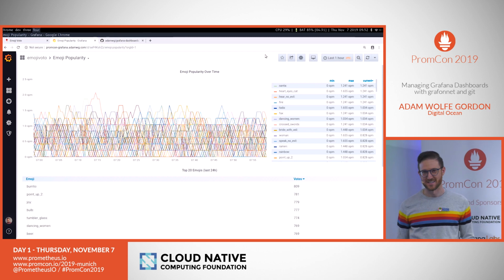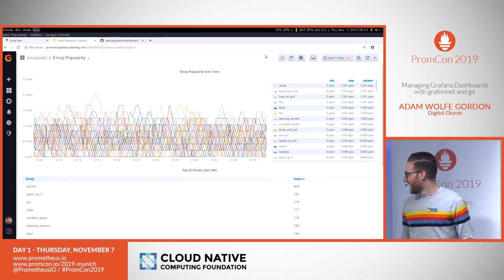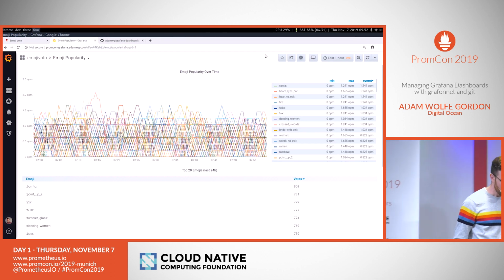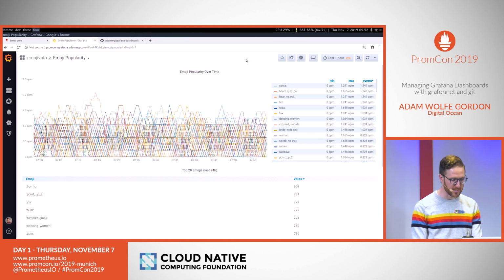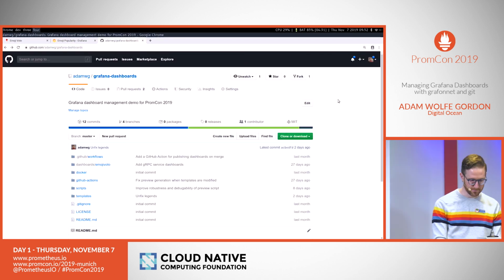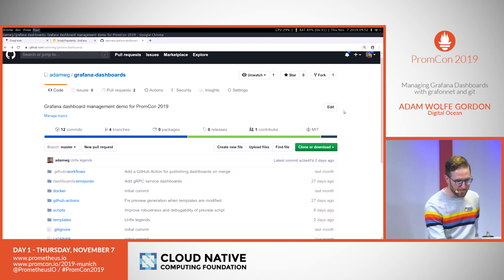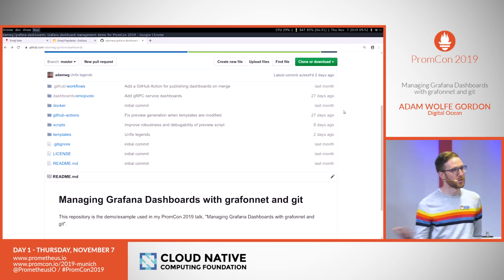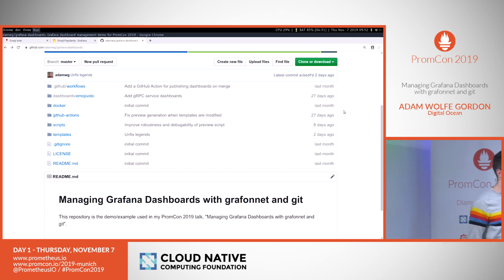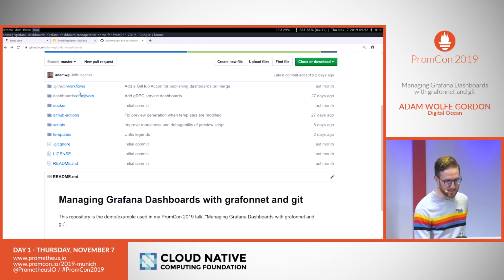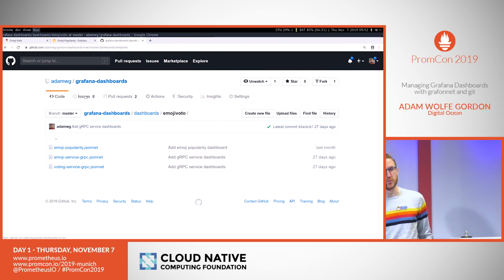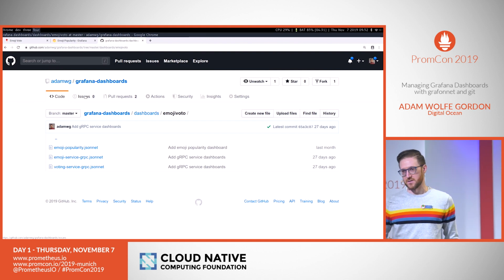There's a load generator running on this. I haven't been going and clicking on emojis, so this is happening automatically. You can see how many votes there are. The source for this dashboard is in a Git repository, which I have here. Hopefully it's visible. This is a repository that looks very much like the one that we use for our dashboards at DigitalOcean. In particular, it has this dashboards directory, which has, in our case, only one subdirectory, but it can have more. These subdirectories turn into folders in Grafana, so you can keep your dashboards nice and organized.